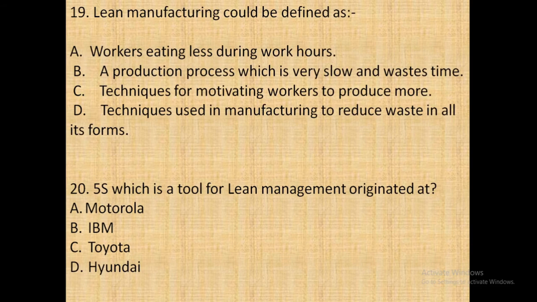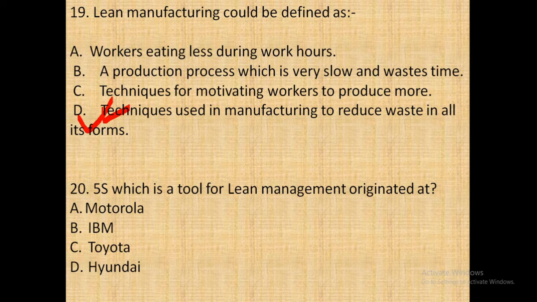So next question, that is lean manufacturing could be defined as, the following options are: workers eating less during work hours, a production process which is very slow and wastes time, a technique motivating workers to produce more, or option D, techniques used in manufacturing to reduce waste in all its forms. So the answer is option D, techniques used in manufacturing to reduce waste in all its forms.